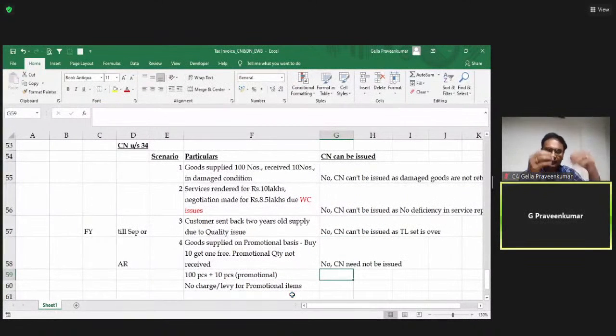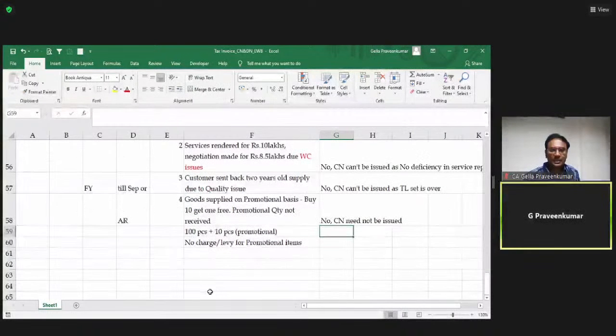Answer is, sir, I have not billed for my promotional items. I admit that there is a deficiency in supply. Since the promotional items were not received, I will supply that later. It doesn't have a value. It doesn't have a tax implication. Accordingly, we will not bill for it. We will not issue a credit note. That is the answer for your point number 4.